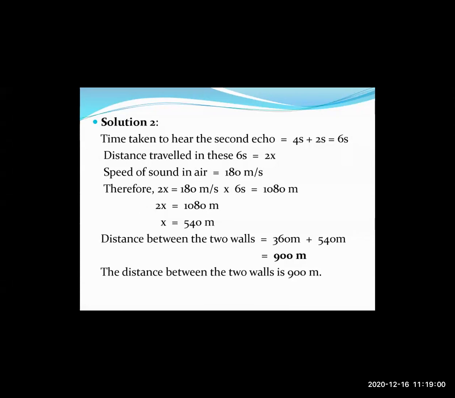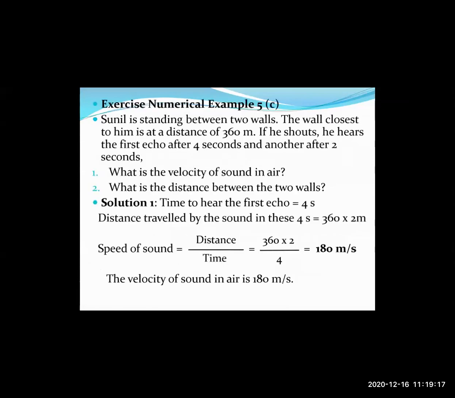The second question asks, what is the distance between the two walls? So we can just add up the distance of Sunil from the first wall and the distance of Sunil from the second wall. That is 360 meters plus 540 meters, which equals 900 meters, right? That is the third numerical. It is in two parts that we have solved right now.